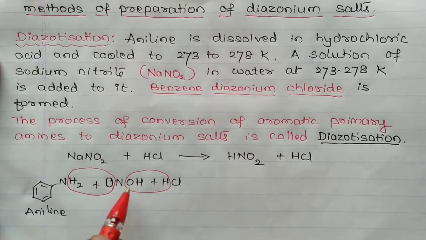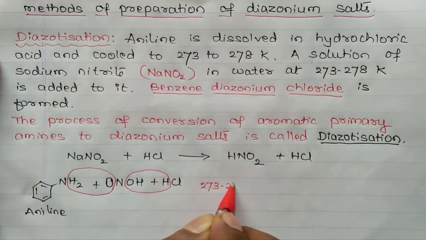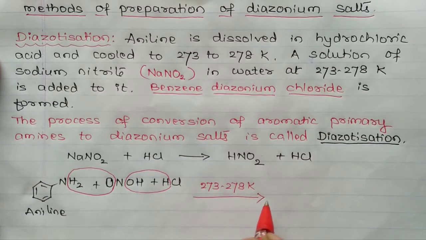Then these two nitrogen atoms are linked with the Cl. That compound is diazonium chloride, benzene diazonium chloride. At a temperature of 273 to 278 Kelvin, 0 to 5 degrees centigrade, you are going to get benzene diazonium chloride.